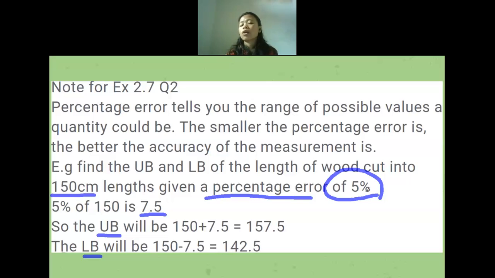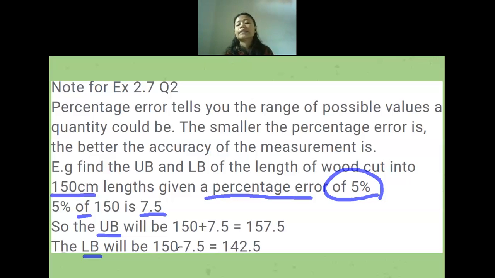We have the percentage of error is 5%. So it means I need to find the 5% of the number given. The number given is 150. I need to find the 5% of 150. After here, it means times. So in your calculator, you can type 5% times 150. The answer will be equal to 7.5.